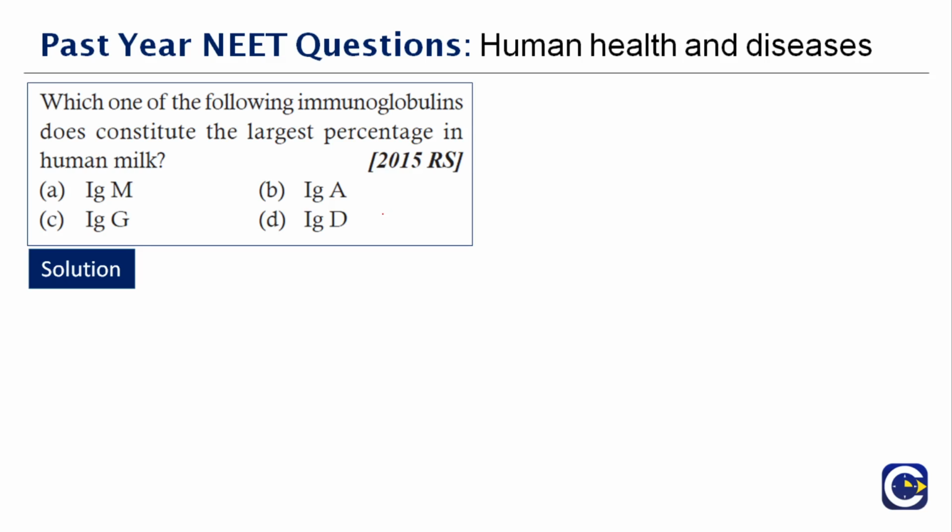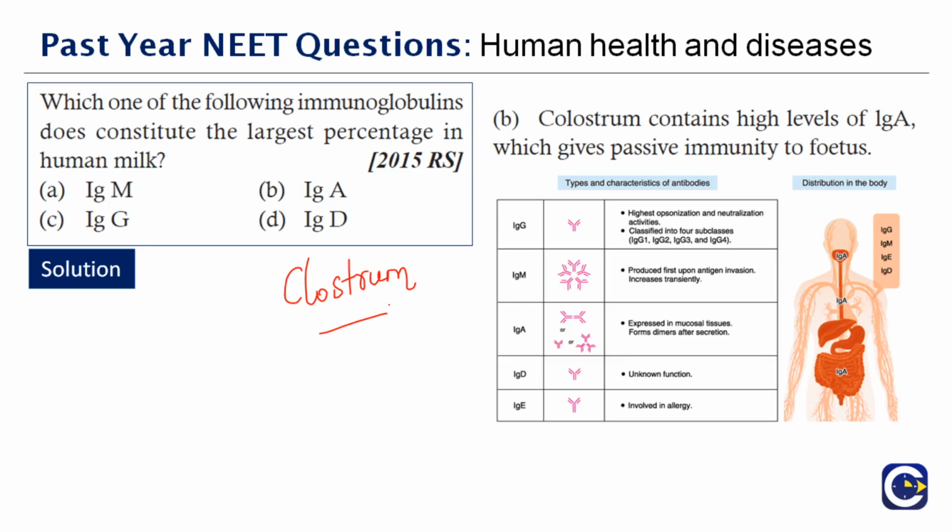Actually, the first milk that comes from the mother after delivery is called colostrum. It will not exactly look like milk. It will be like a watery fluid that comes out from the mother. This colostrum contains high levels of IgA, which gives passive immunity to the infant. Therefore, the right answer to this question is option A.